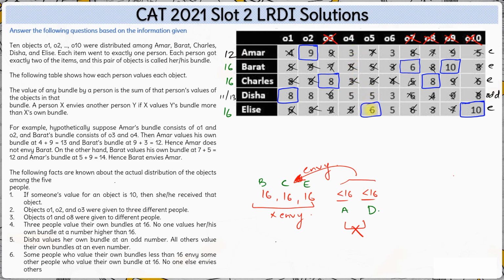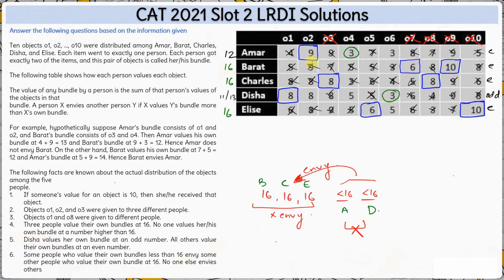So either Amar will have O2 and O4. Since O5 is already with Elise, it cannot be with Disha. So one possibility is that Amar has O4 and Disha has O6. Now if this is the case, Disha's value is 8 plus 3, 11.